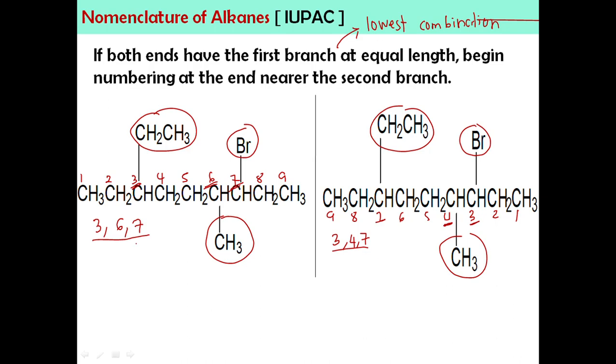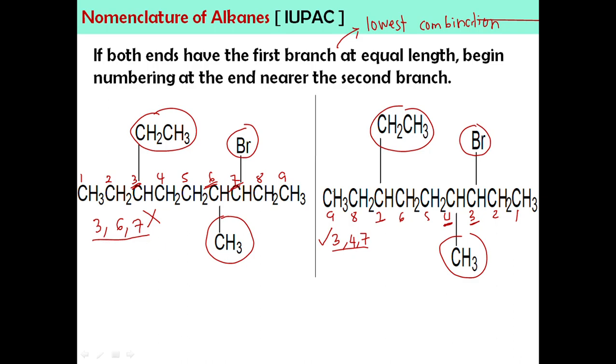Okay, so contoh kali ni 367, 347. Jadi obviously boleh nampak 367 is higher. Jadi ini kita tak nak, because the numbering, remember, as low as possible. Okay, jadi kita akan pilih susunan ini. So 347 is accepted. This one is wrong.